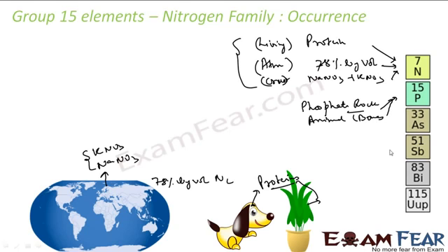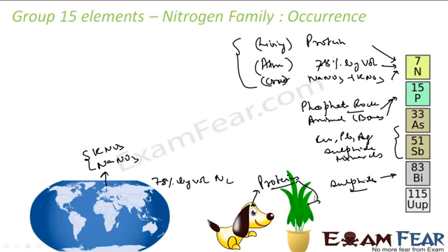If you talk about my arsenic and antimony, these occur in sulfide minerals of copper, lead. So in these sulfide minerals, my arsenic and antimony exist. If we talk about bismuth, it also occurs as sulfides. This is the occurrence of this nitrogen family, right?